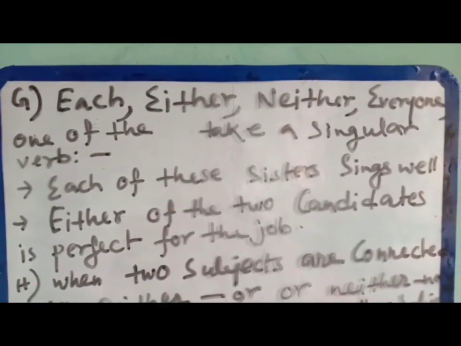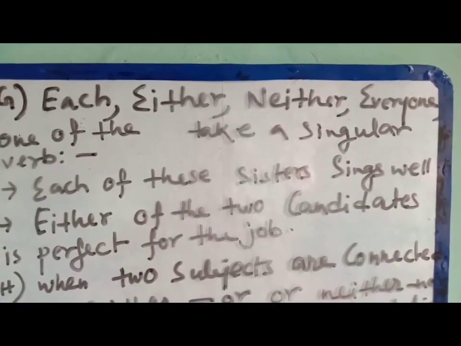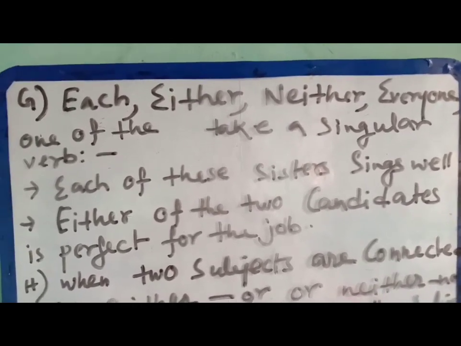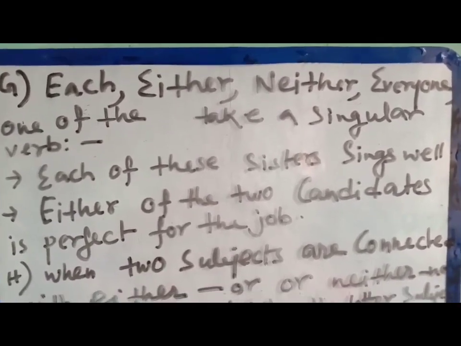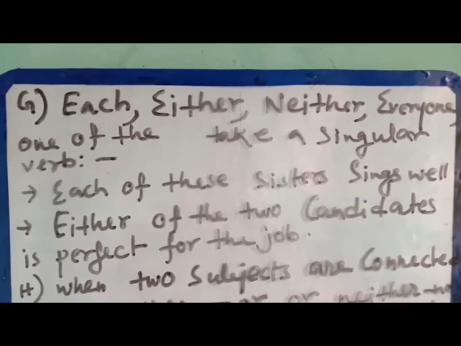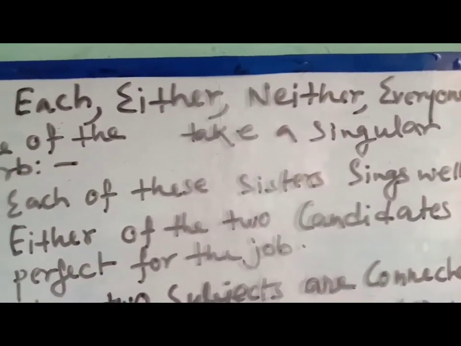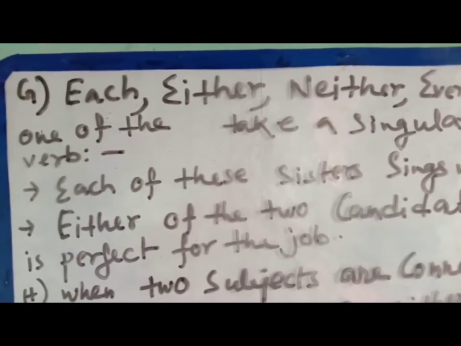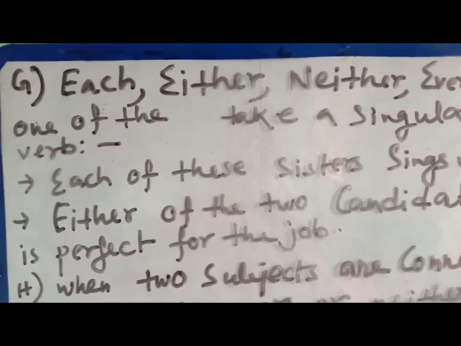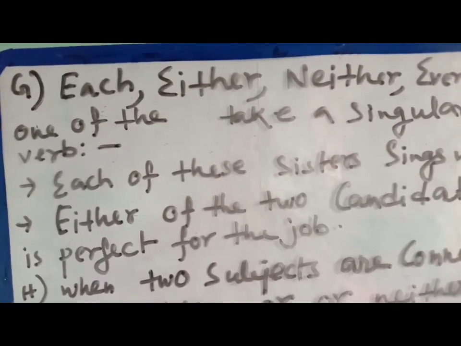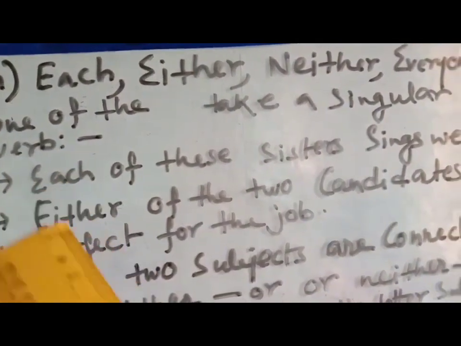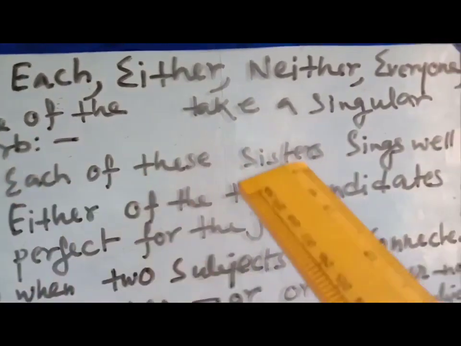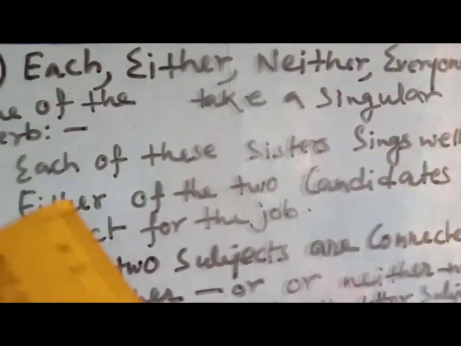Number G: each, either, neither, everyone, one of the take a singular verb. What is the meaning of that? These words take a singular verb. See through these examples. Each of these sisters sings well.